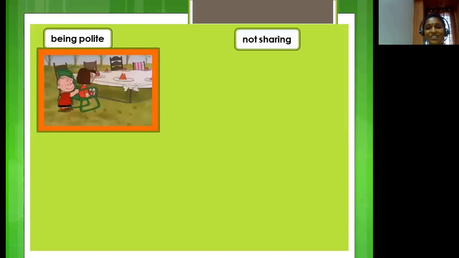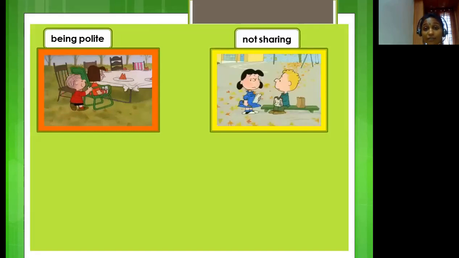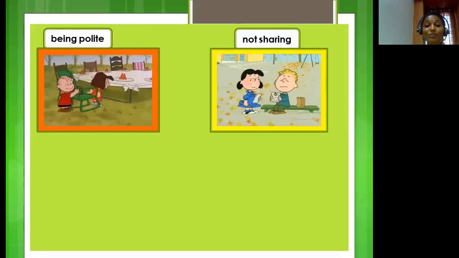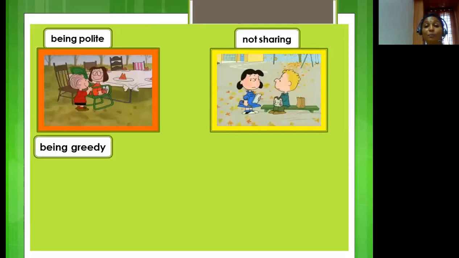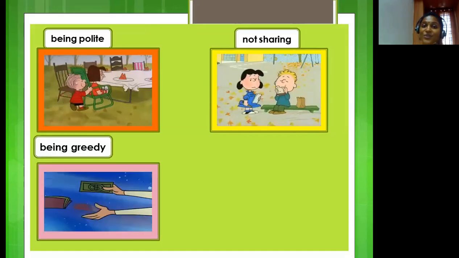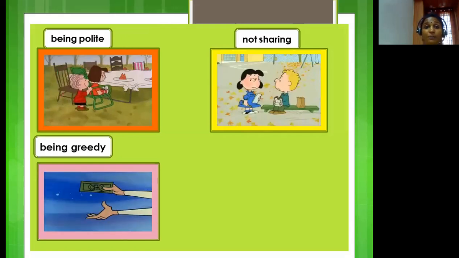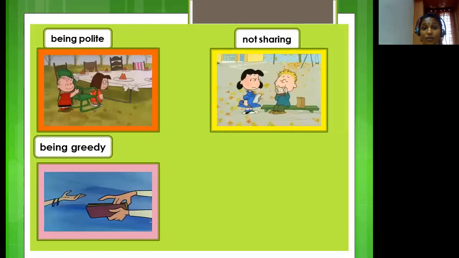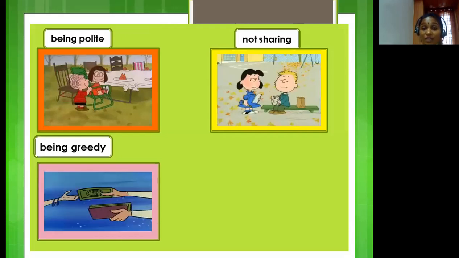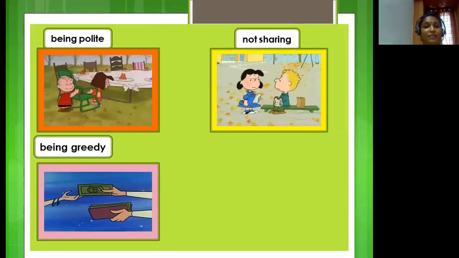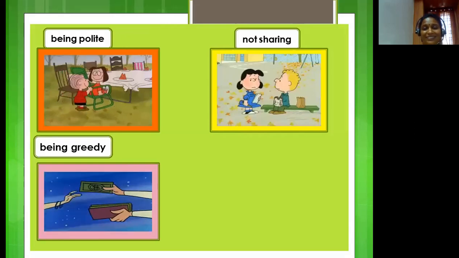The next action here is not sharing. Is it good not to share things with others? No. You must learn the habit of sharing and this will make others happy. Okay? Moving on to the next action, being greedy. You are in need of money, but when somebody tries to give you the money, you take away the purse itself. Is that good? No. If you try to take away things from others, it will not make them happy.